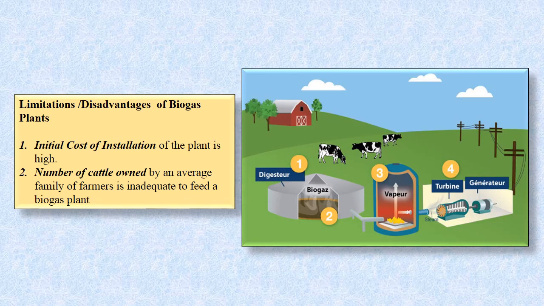What are the limitations of biogas? Or we can say the disadvantages of biogas. The initial cost of installation of this plant is high. The number of cattle owned by an average farmer family is inadequate to feed a biogas plant. If we want to generate a huge amount of biogas, then a larger amount of cow dung is required, and not every farmer has that many cattle to feed the biogas plant. So that is one disadvantage.